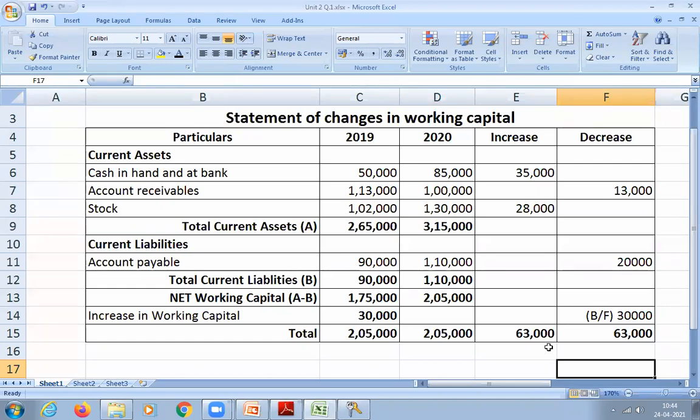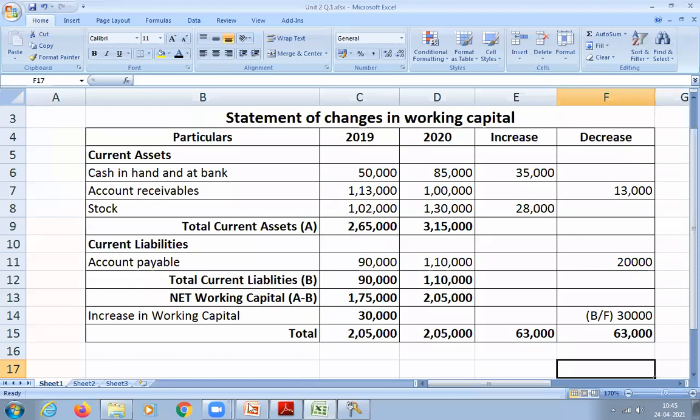Excuse me, sir. In accounts payable, 20,000 is increasing, sir. But you have written 20,000 in the decrease column. Well, see, when my liability increases, what happens to my working capital? Working capital will decrease, no? That's why it will be opposite. For current liabilities, it will be opposite. When my current liabilities are increasing, that will decrease my working capital. And when my current liabilities are decreasing, that will increase my working capital. That means I will have more cash with me when my current liabilities are decreasing. Got it? Okay, sir. Thank you, sir.